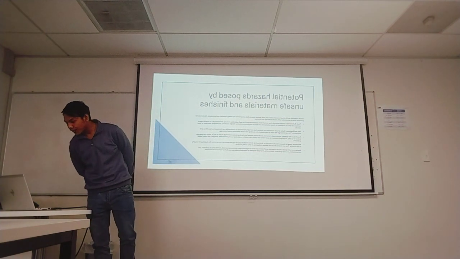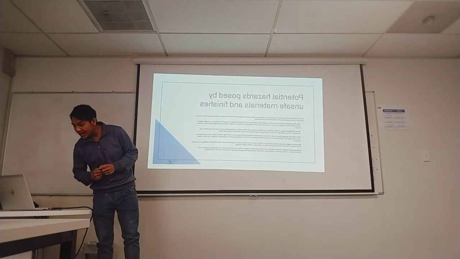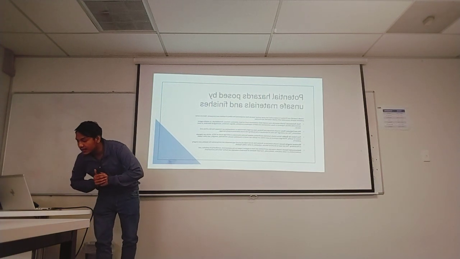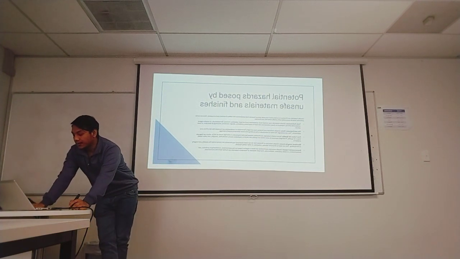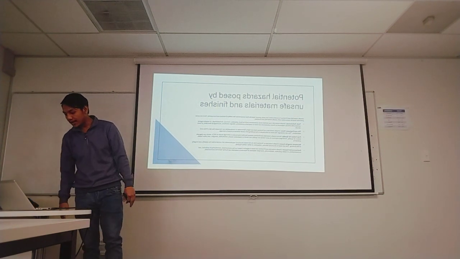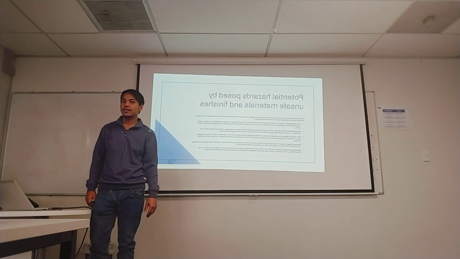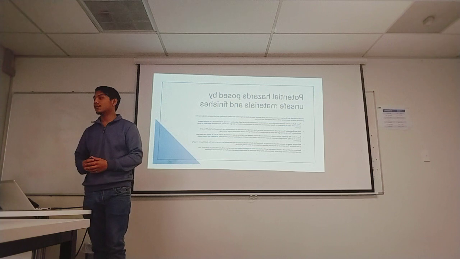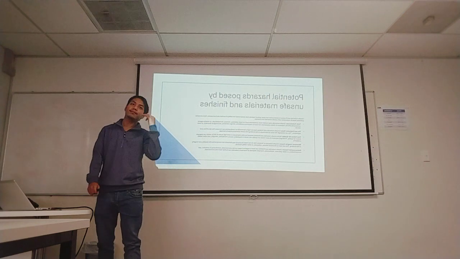Another point is fire and explosion risks. Using materials and finishes that are highly flammable or combustible can increase the risk of fires and explosions. Another point is structural integrity issues. Unsafe materials or finishes that do not meet structural requirements can compromise the stability and integrity of a building, and this can lead to structural failure or collapse of other buildings. Environmental impact. Unsafe materials and finishes can also harm the environment.